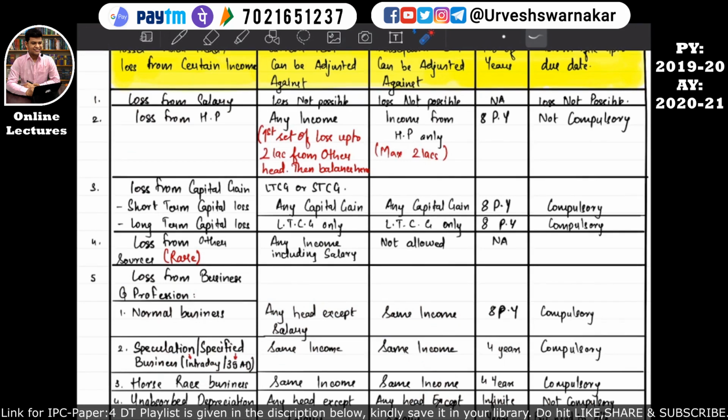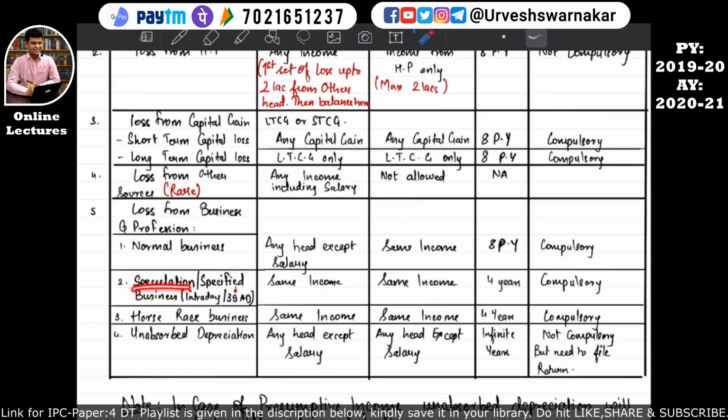So let's revise this. If an assessee earns a normal business loss, then it can be set off against any head except salary in the previous year. But if any loss is not 100% set off in the previous year, the remaining loss has to be carried forward for how many years? For 8 previous years. And in the subsequent previous years, against which head of income will such carried forward losses be set off? It will be set off against the business income only.